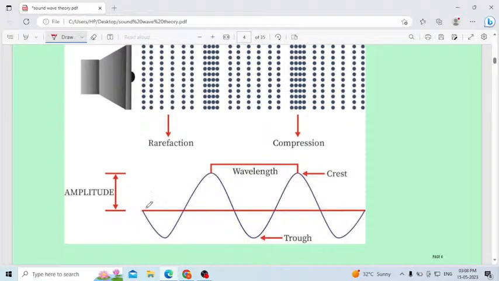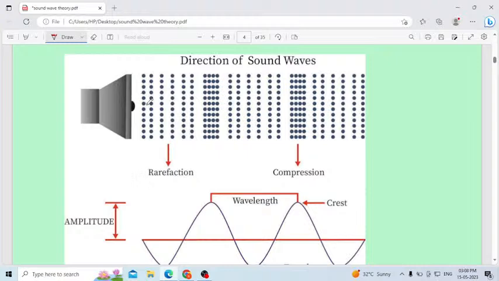See, consider this is the direction of the particles. The particles move only in this direction. They move back and forth, staying in the same place only. They start vibrating like this, not perpendicular like this; like this they will vibrate.